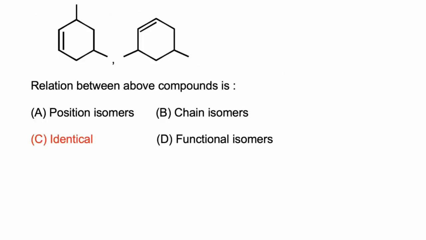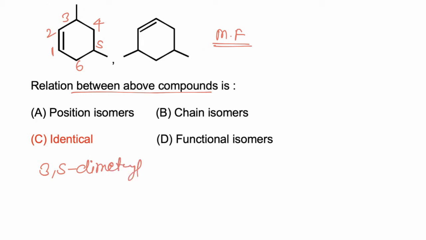In this question we have to find the isomeric relation between the above compounds. Both compounds have the same molecular formula, and the number of carbon and hydrogen atoms is the same. Now if numbering is done, then 1, 2, 3, 4, 5 and 6 carbon atoms are present in the main chain, and a multiple bond is present at the third and fifth position. So the name of the molecule is 3,5-dimethylcyclohexene.